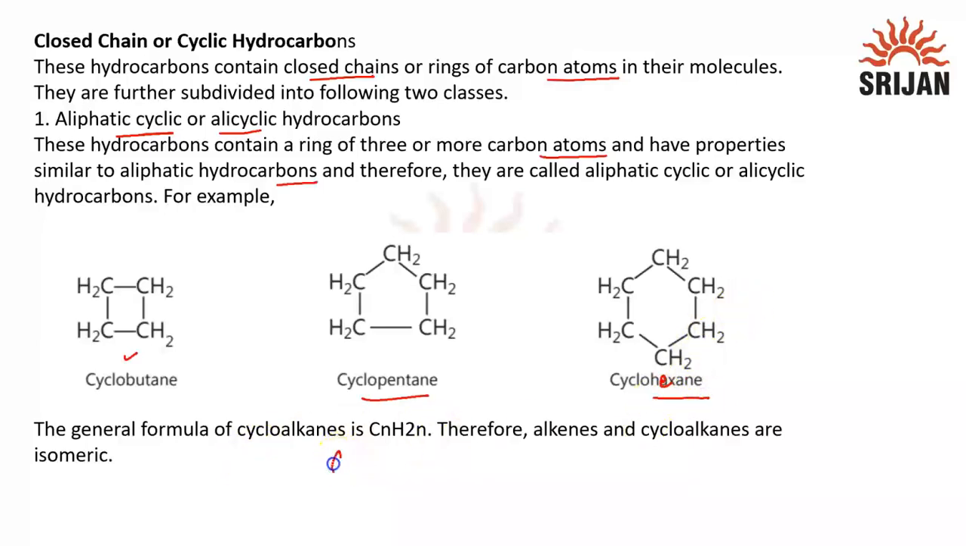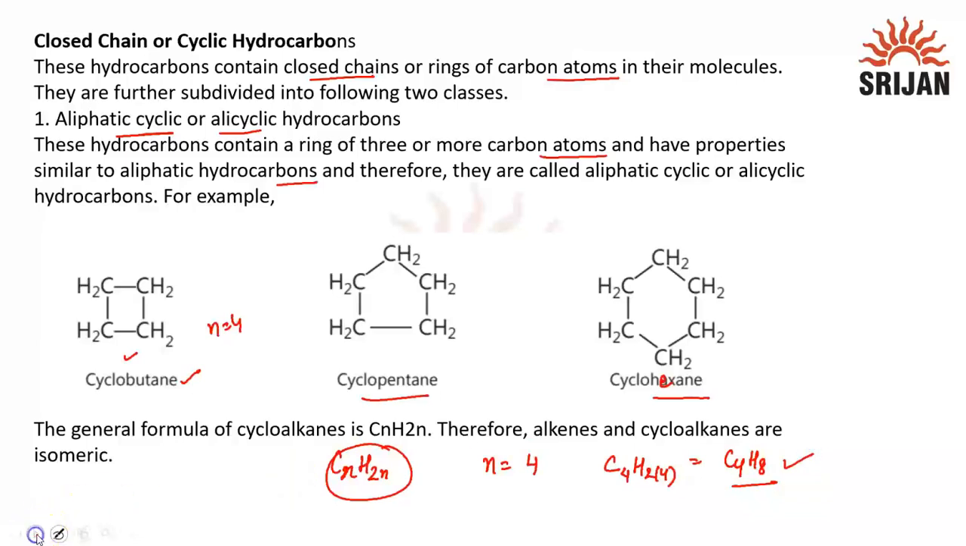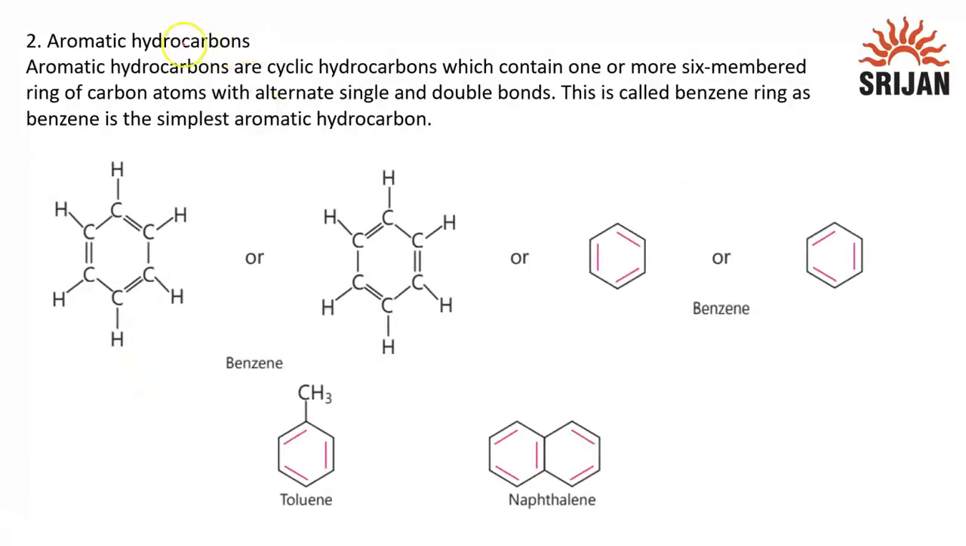The general formula for cycloalkanes is CnH2n. If I put n equal to 4, let's say for cyclobutane n is equal to 4, I'll get C4H(2×4), which means C4H8. That becomes cyclobutane. Next, aromatic hydrocarbons.